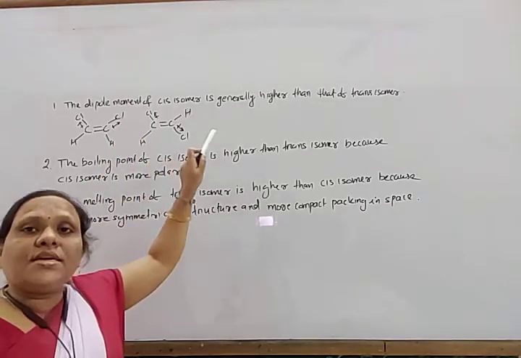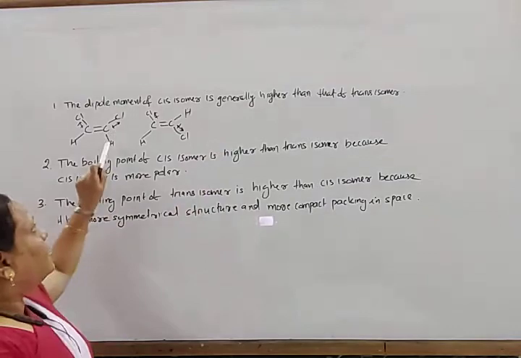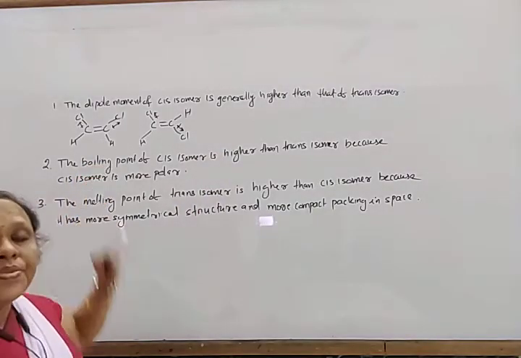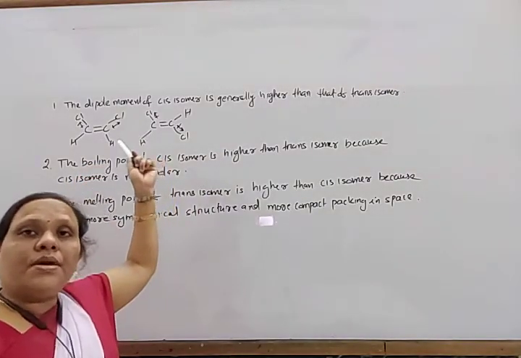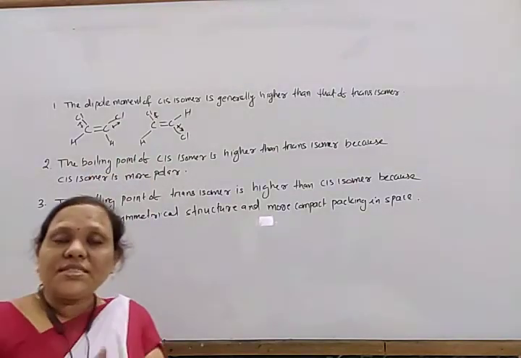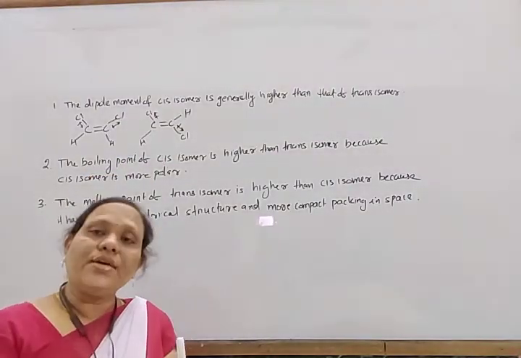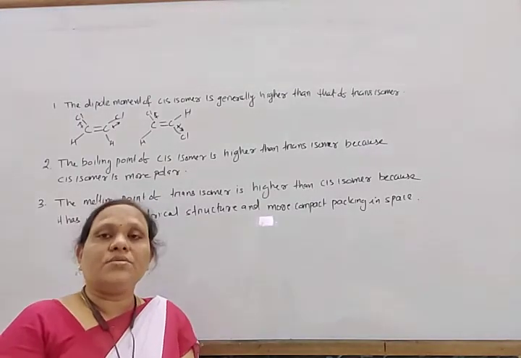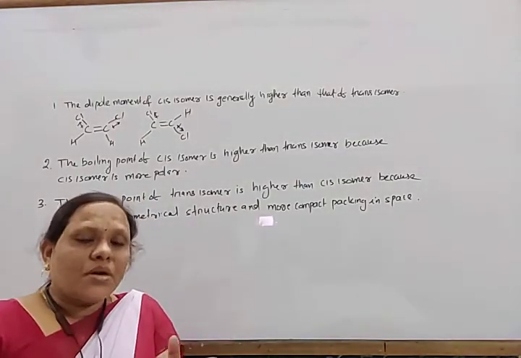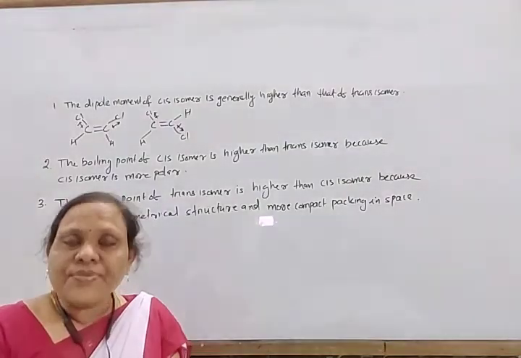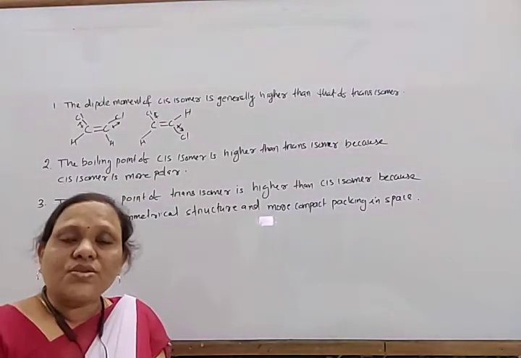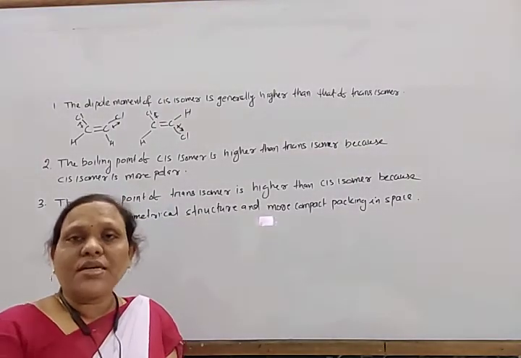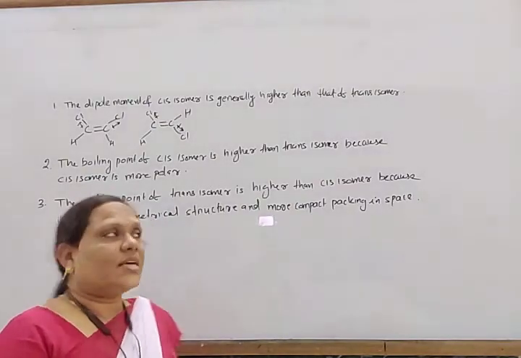So here you can see the dipole moment is 0, but here it has a resultant dipole moment. As it has a resultant dipole moment, it is more polar. The cis isomer is more polar than the trans isomer. More polar means the molecules come closer to each other. As a result, the cis isomer has a higher boiling point than the trans isomer.